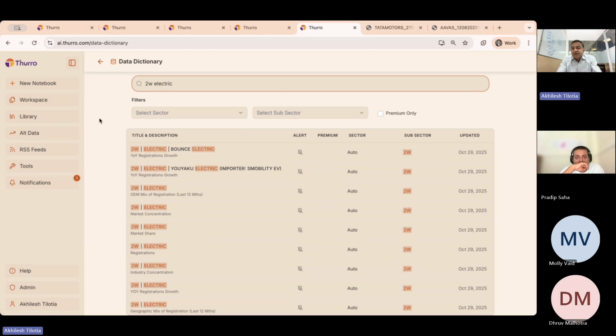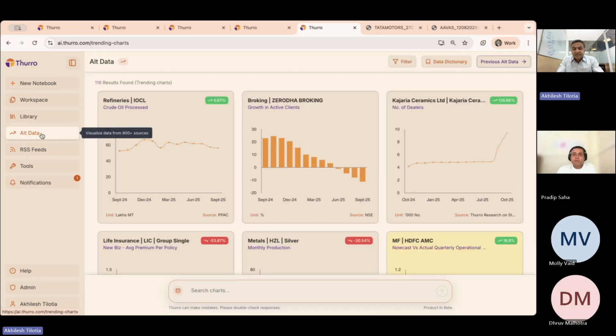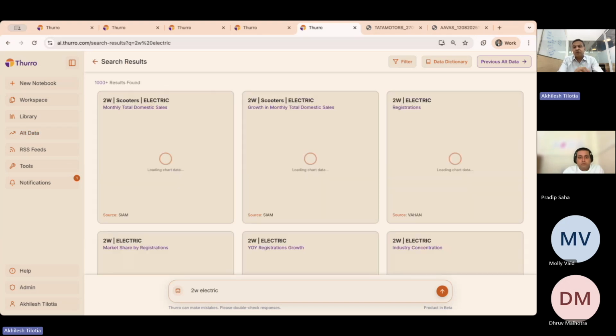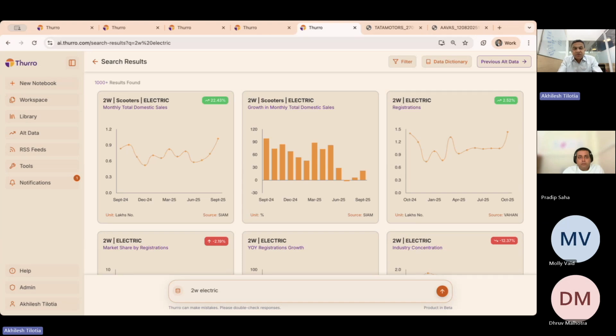This does not mean that that is the only amount of data that we have. In some cases, we may not have created the data sets or the charts already, but we will have the data. So if you have any specific thing that you don't necessarily find on the platform, just give us a shout and we will be able to tell you if we have that data. And if not, we are happy to collect that and bring it quickly. The search is very simple.